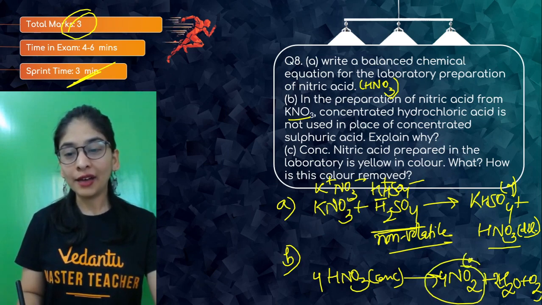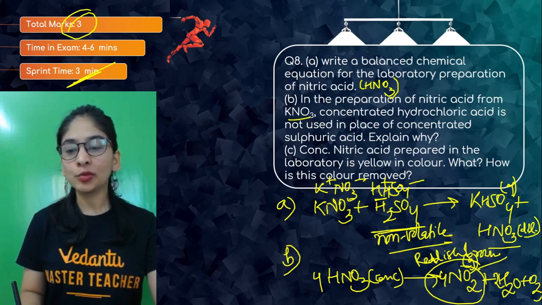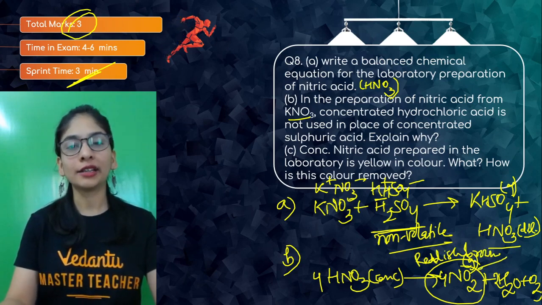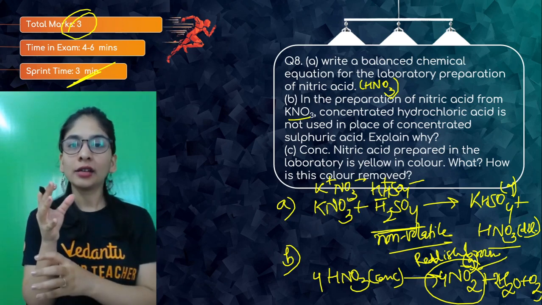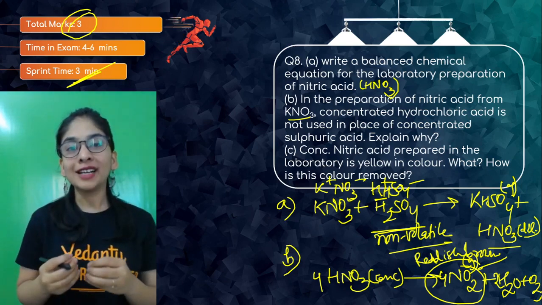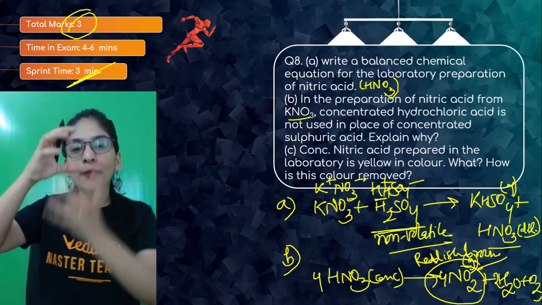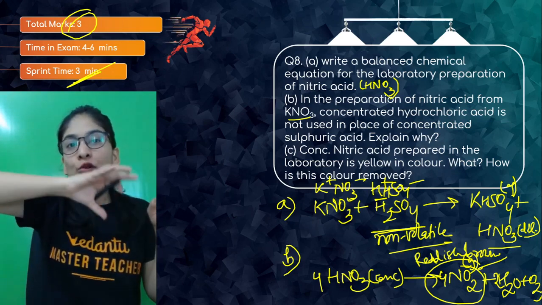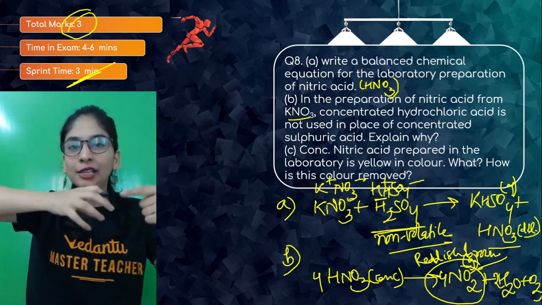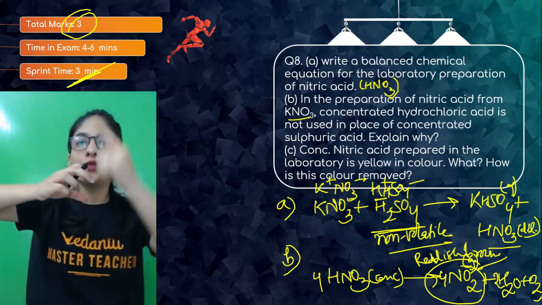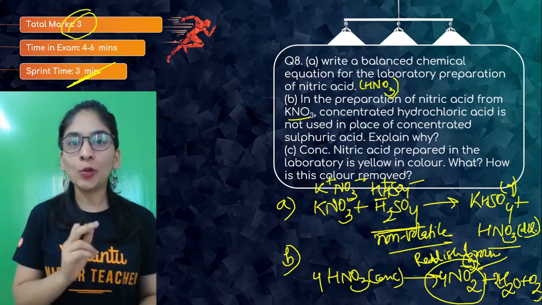That it decomposes to give NO2 gas, which is reddish brown in color, and due to this reddish brown color you get that yellow color. Now how to remove that? You can bubble dry air or dry carbon dioxide gas. They will replace this NO2 mixed in the acid. When you put bubbles of dry CO2 gas or dry air, either of these will help the NO2 gas escape from it, and the color will be gone.